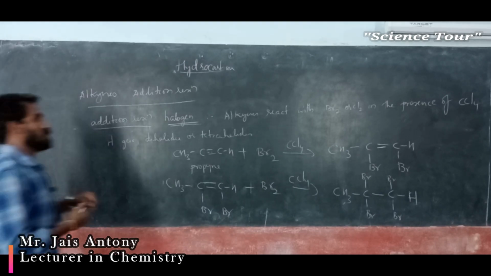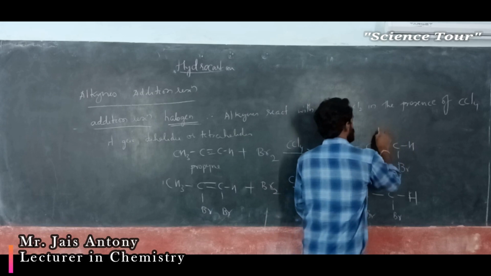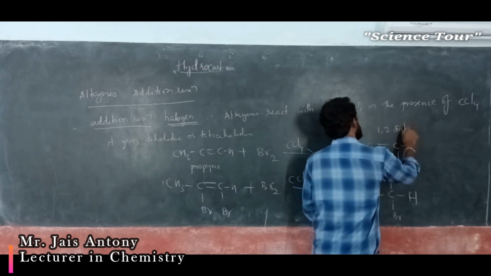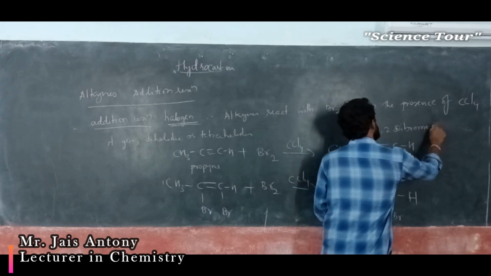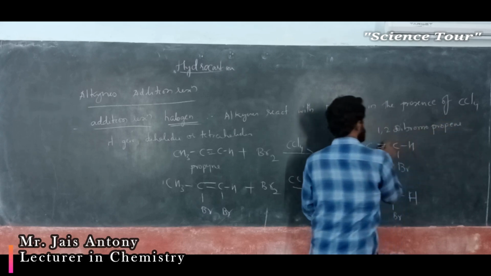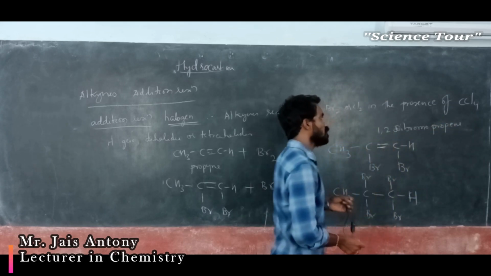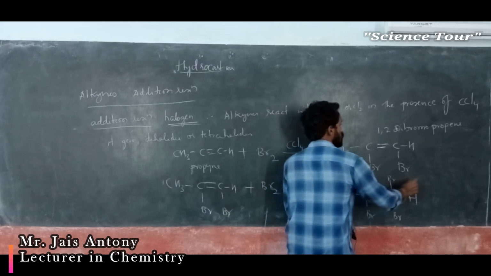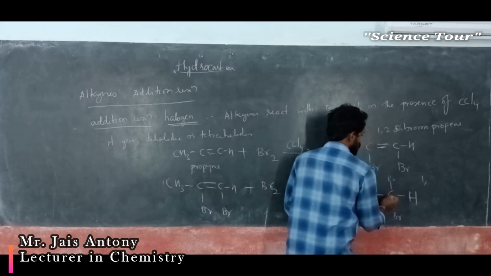What is the name of this compound? 1,2-dibromopropene. Okay, this is 1,2-dibromopropene. You can name from here.